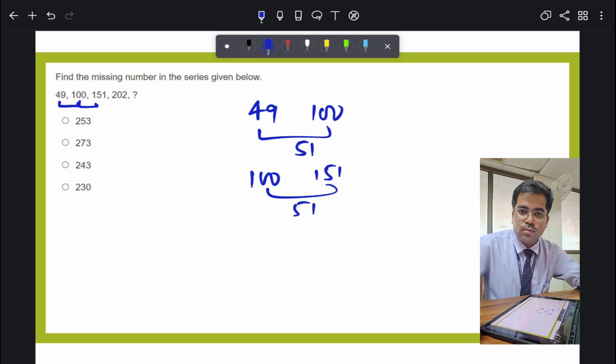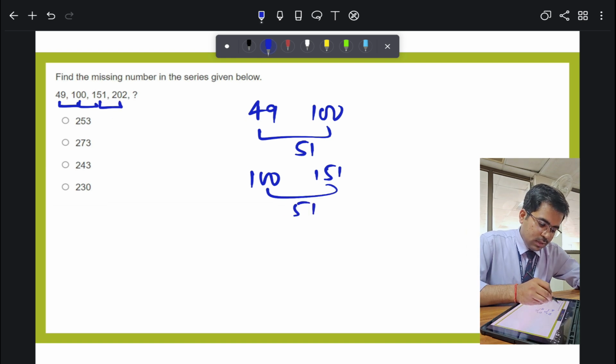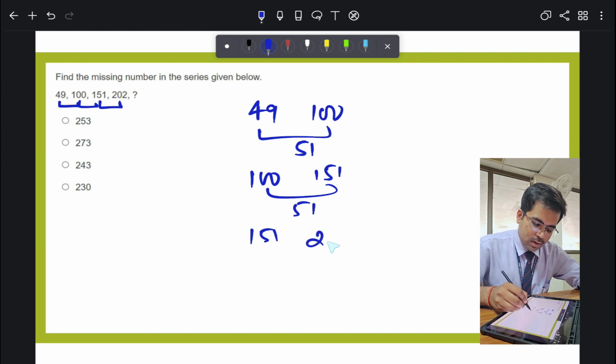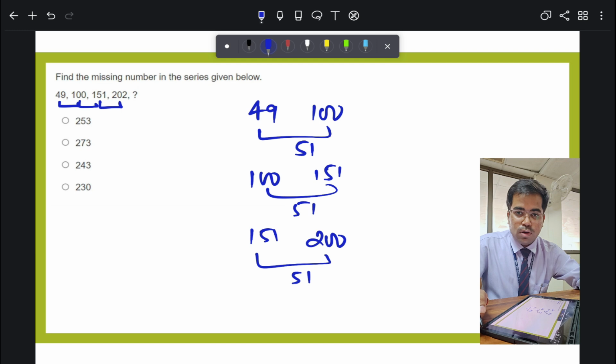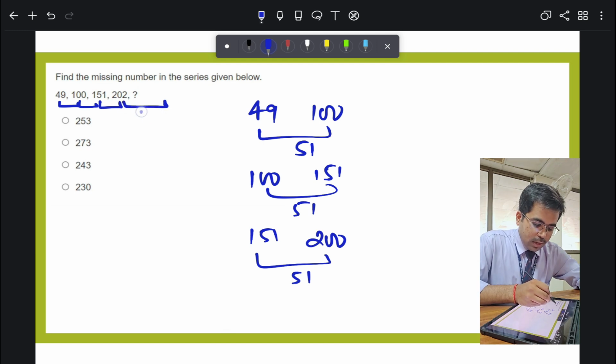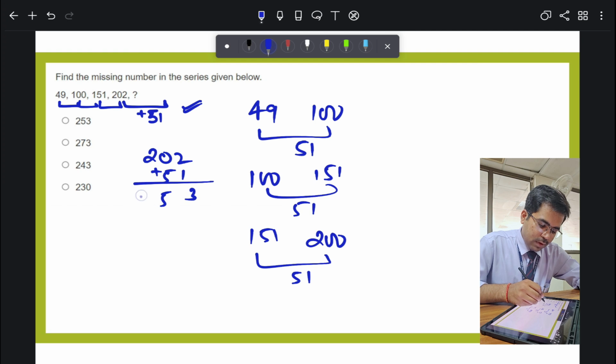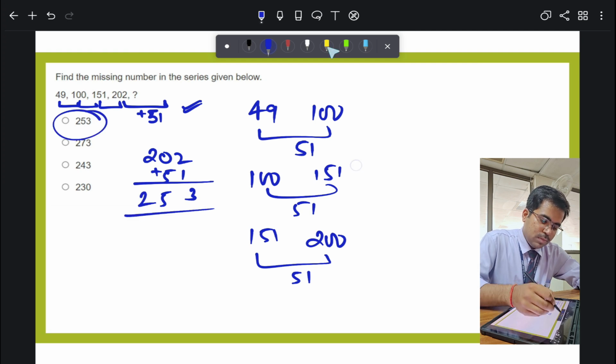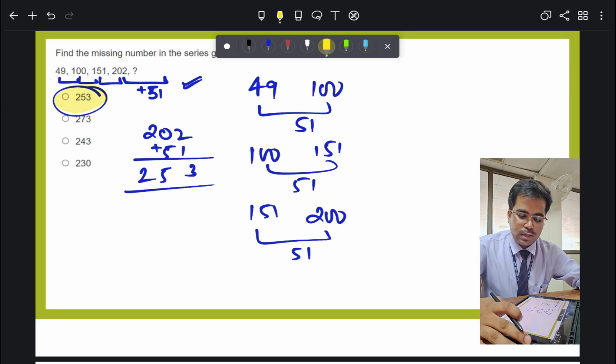Again 51. Now what is the difference between 151 and 200? Again 51. So the next step should be plus 51. 202 plus 51 will be 253. The answer is this part. I'll highlight it. Alright, this is clear.